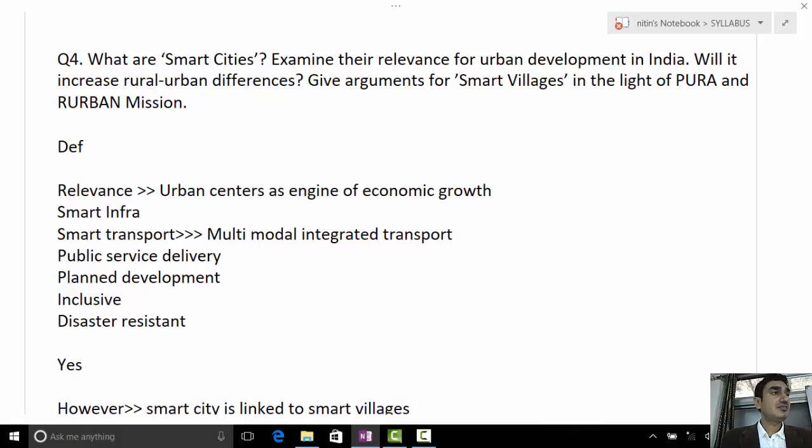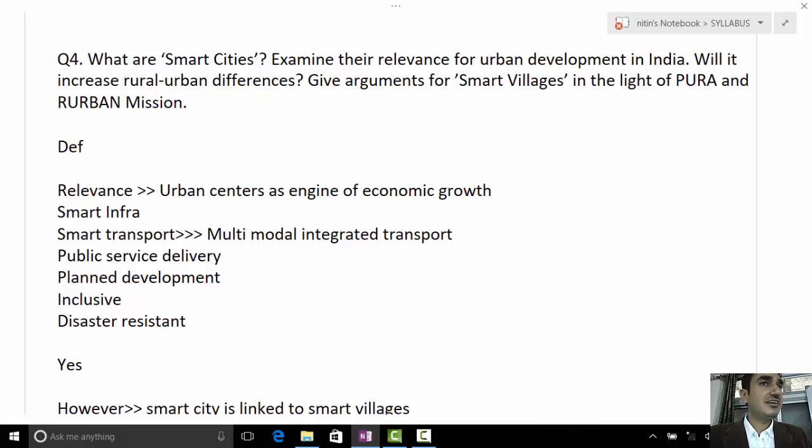Anybody else? See, first of all, there is no fixed definition of a smart city. Understand this thing. It could vary from person to person, from expert to expert. Even in the Smart City Mission, the government has not specifically defined what a smart city is. But once you read various articles, you have an understanding of what a smart city could be. So, a city is smart when it gives smart solutions to the challenges and problems of the people.